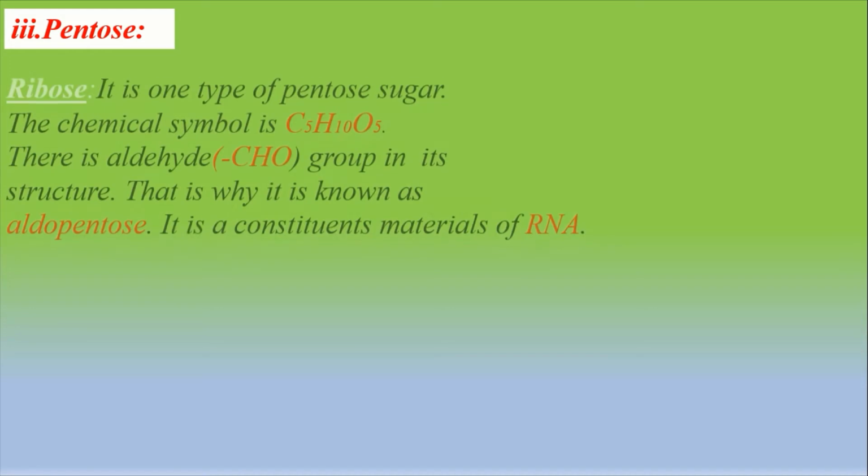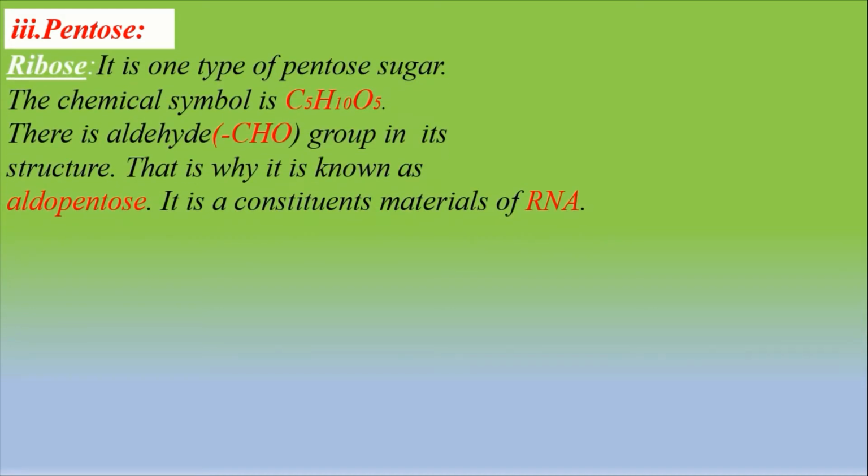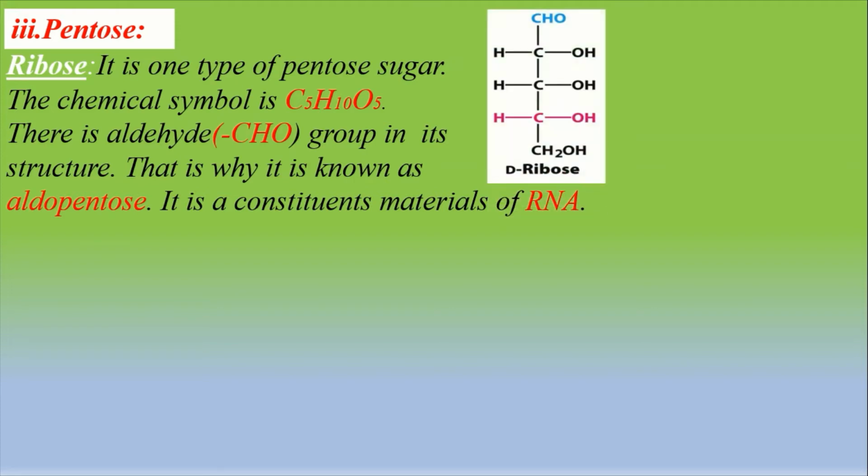Next one is pentose sugar. 5 carbon monosaccharides are called pentose sugars, and the example of pentose sugar is ribose. Ribose is one type of pentose sugar, that means monosaccharide. The chemical formula is C5H10O5. There is an aldehyde group in its structure. That is why it is known as aldopentose.